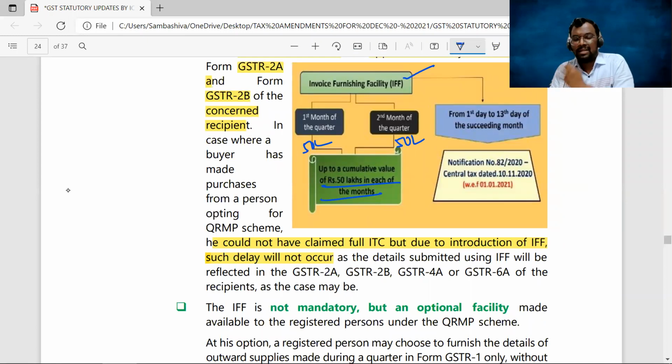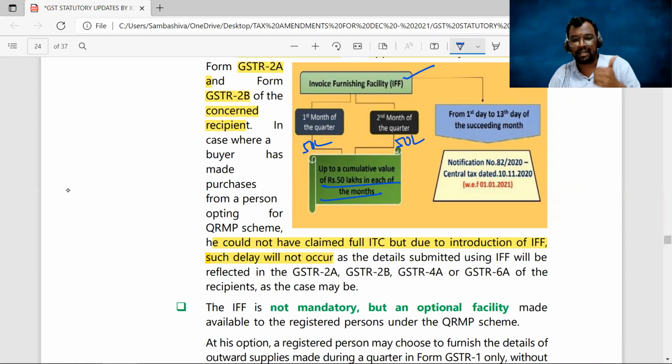Sir, in the first month of the quarter, my turnover, let it be 1 crore. Still, by using IFF, you can enter the details of the invoices up to 50 lakhs. Sir, what about the remaining amount? That you have to upload while filing the GSTR 1 at the end of the quarter. Clear, everyone?